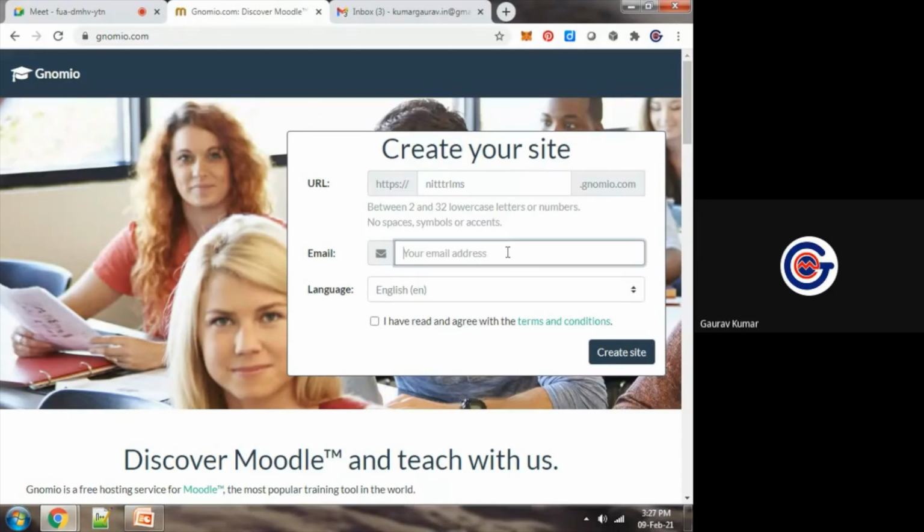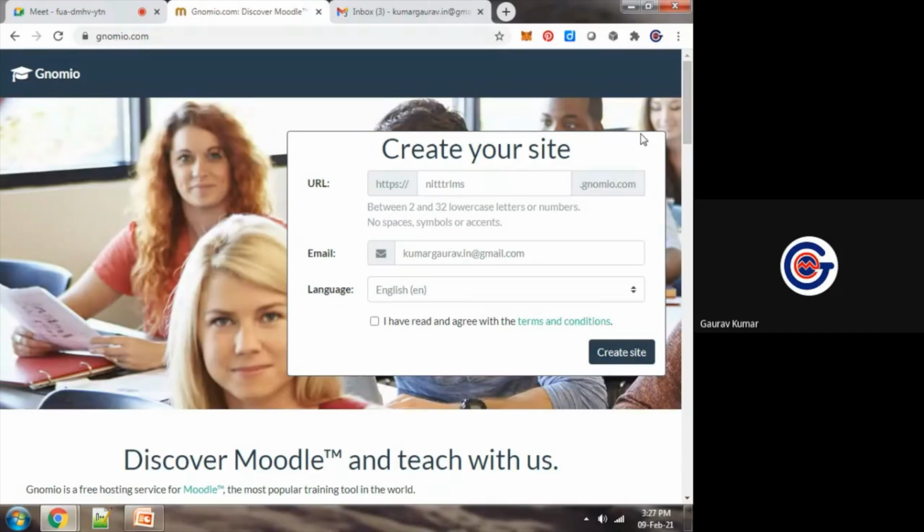If this name is available, then its credentials, its admin username and password, will be sent to my mail ID. With pre-installed Moodle, I will get Moodle LMS on this platform, on this cloud, free, without installation of Moodle. At the back end of this URL, my education-based ERP will be available.